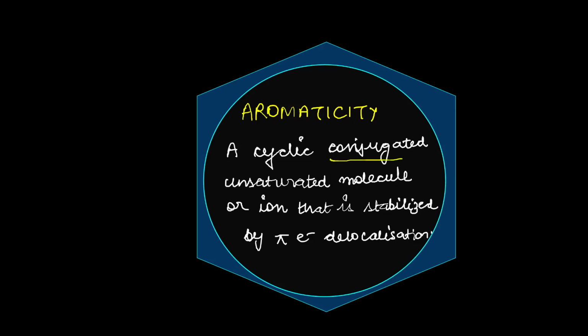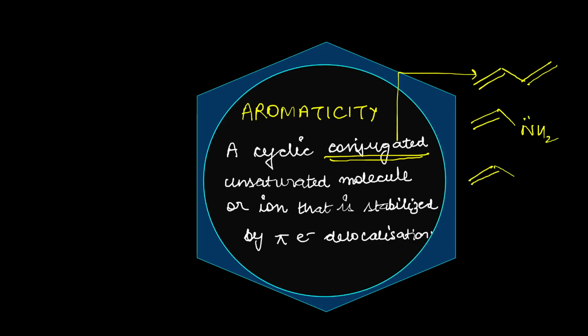Now this word is important. Listen to it carefully. Conjugated. Remember, conjugations can be of different types, like a double bond conjugation. There can be a double bond and a lone pair conjugation. There can be a double bond and an empty orbital conjugation. There can be a double bond and a plus charge conjugation, right? There can be a double bond and a minus charge, in fact, like this, conjugated to a double bond. So there can be different types of conjugation. So beware, it is not always that a double bond is going to be conjugated to a double bond. Right? So this we have done while talking about resonance.